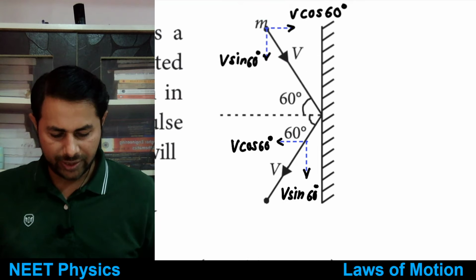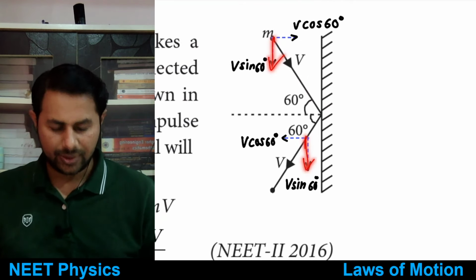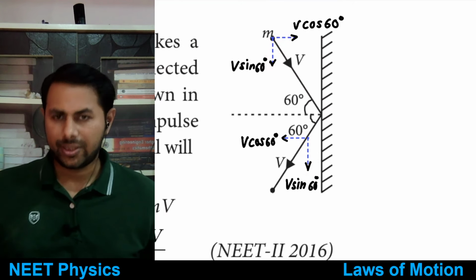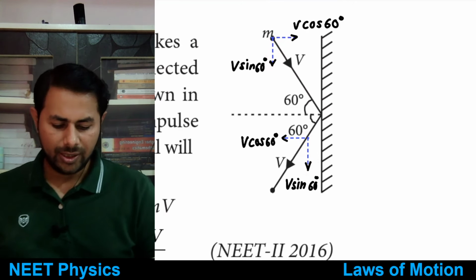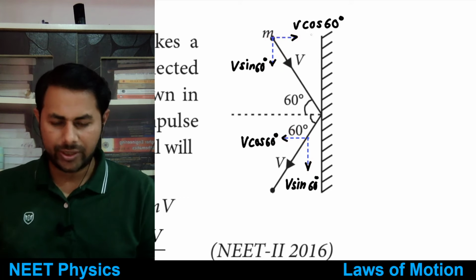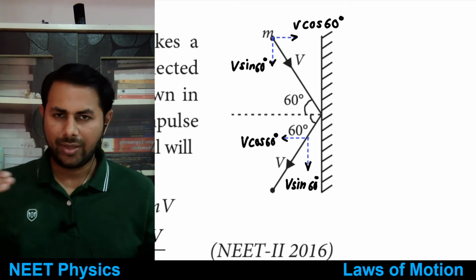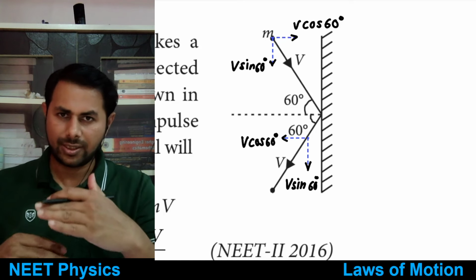So here you can see what happens to the vertical component of velocity. Vertical component remains constant. And what about the horizontal component? Horizontal component is also constant in magnitude, but it is reversed in direction, right? So net force is in horizontal direction only.